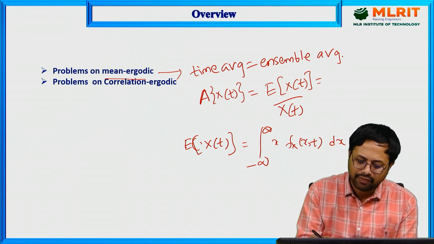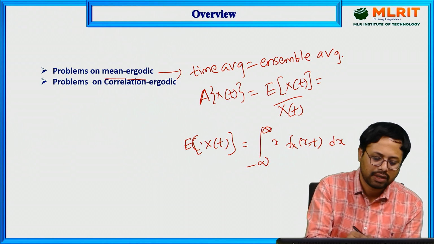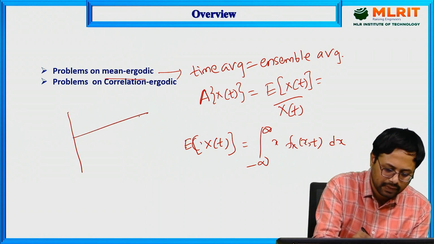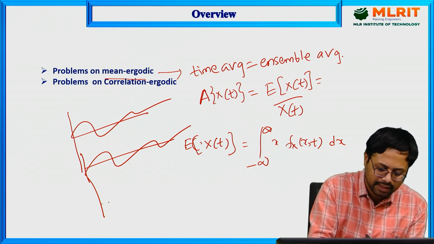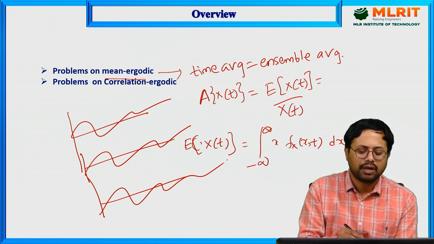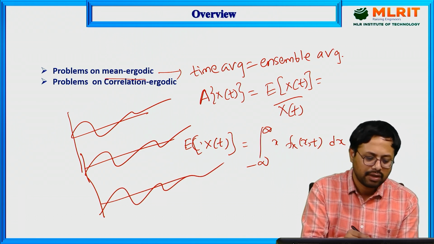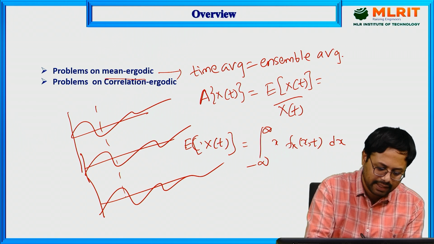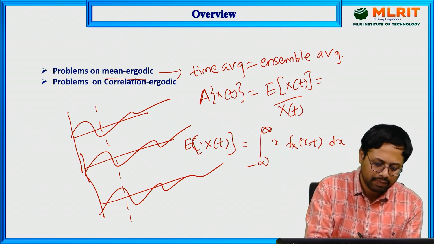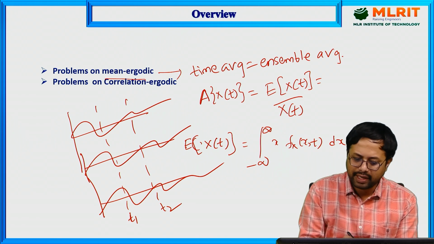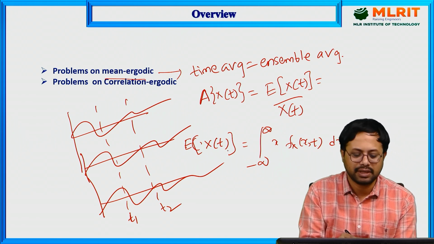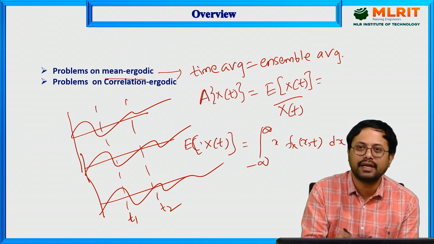The ensemble average we take over n number of signals. For example, this is one random signal, this is a second random signal, this is a third random signal, like the channel noise at the first instant, second instant and third instant. For example, this is T1, this is T2. Now we are calculating the ensemble average. The ensemble average is always calculated for a fixed time.